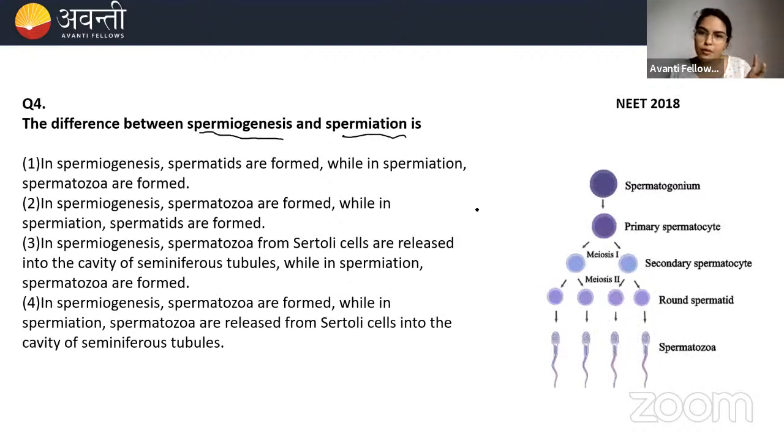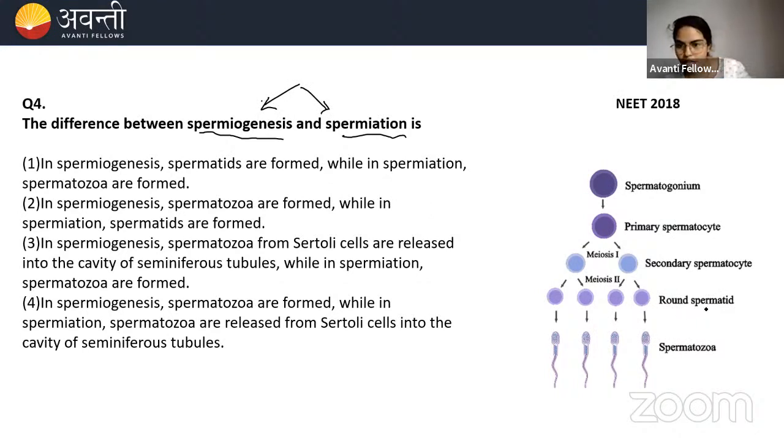What is spermatogenesis? Spermatogenesis is the process of formation of sperm or spermatid from spermatogonia. That is different. Spermatogenesis, that is the entire process. But in spermatogenesis, you are going to see these two processes. Spermatogenesis के अंदर ये दो process है बेटा. So what is spermiogenesis?